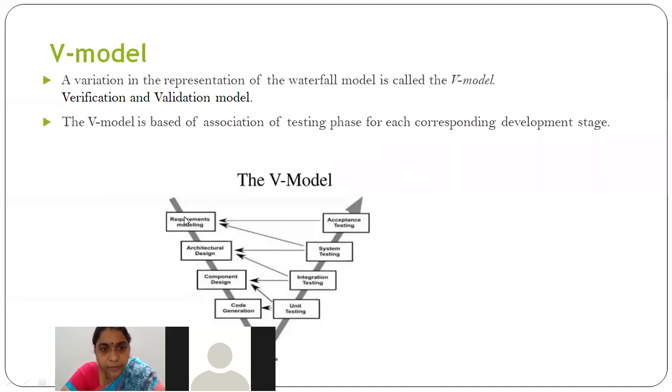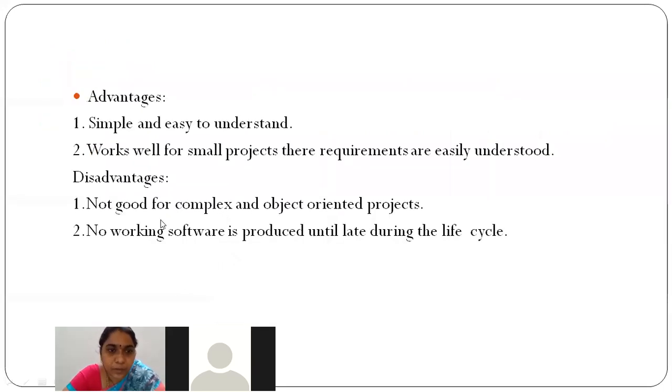But the only difference is planning of the testing is done in each phase. That is the only variation in V model when compared to waterfall model. And coming to disadvantages, same as waterfall model, this will not be good for complex and object-oriented projects. For complex projects or risky projects or object-oriented projects, this V model will not be suitable.